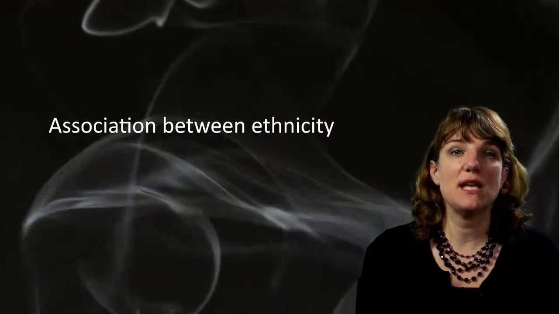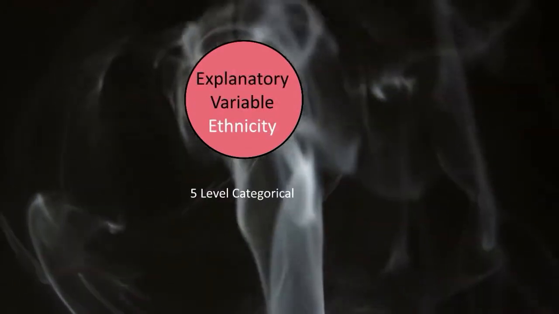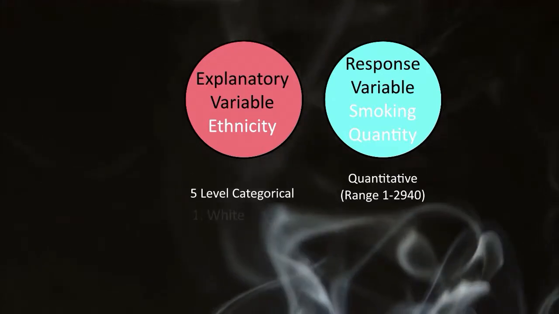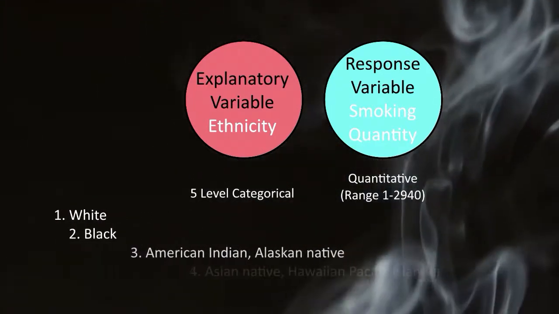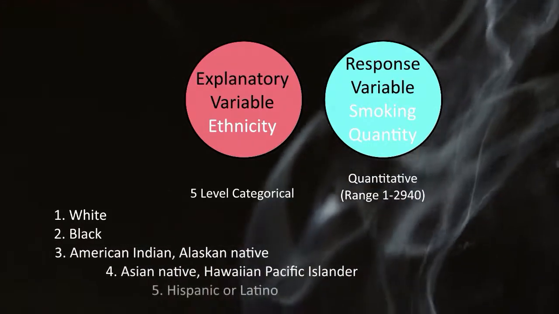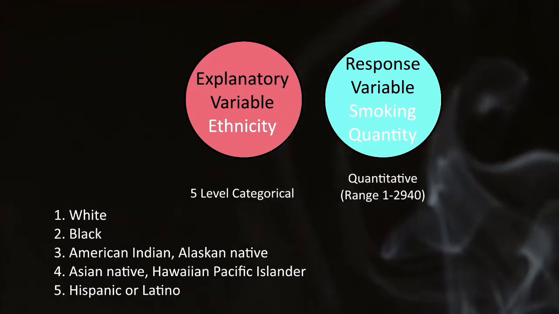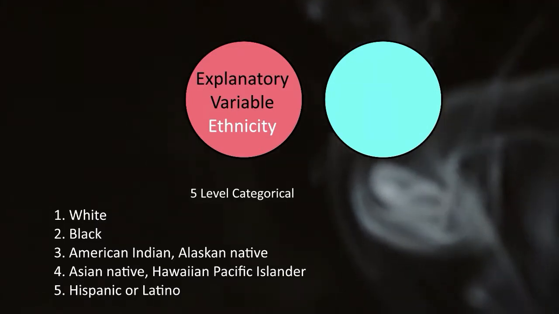But what if my categorical explanatory variable has more than two groups? In this example, I'm going to examine the association between ethnicity and smoking quantity. The explanatory variable, ethnicity, actually has 5 levels or groups. 1 is white, 2 is black, 3 is American Indian, Alaskan Native, 4 is Asian Native, Hawaiian, Pacific Islander, and 5 is Hispanic or Latino. So by running an analysis of variance, we're asking whether the number of cigarettes smoked differs for